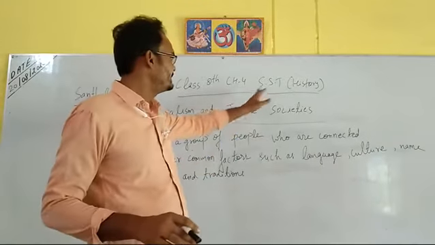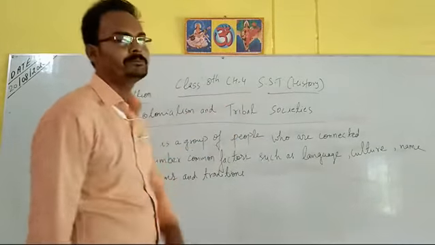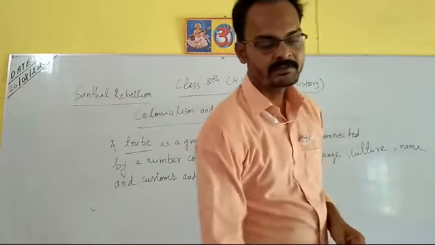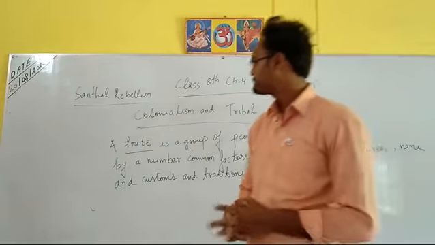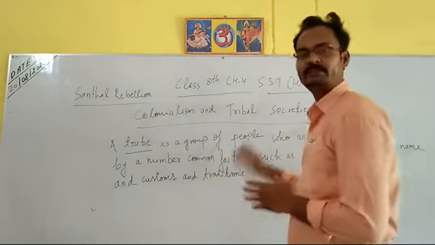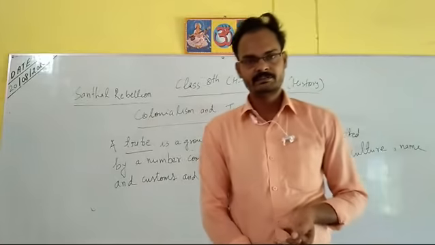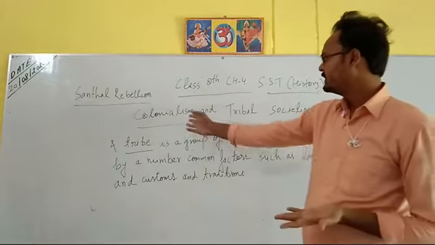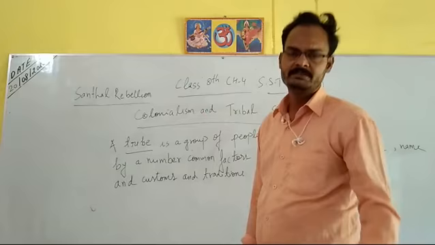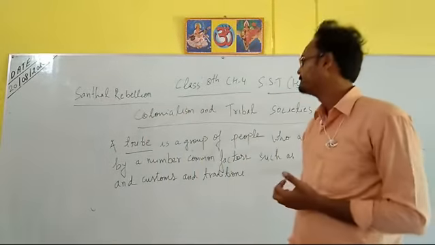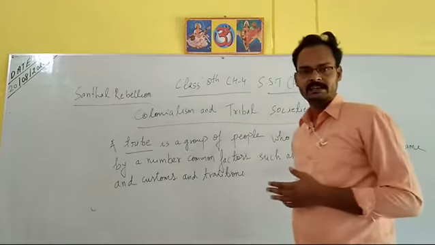We have completed our SST history course up to chapter 3, and today we are going to start chapter 4. Students, what is the name of this chapter? Colonialism and tribal societies. First we are going to discuss this chapter's name. Colonialism means, as you know, the British rule, British era, British system. And what are tribal societies?